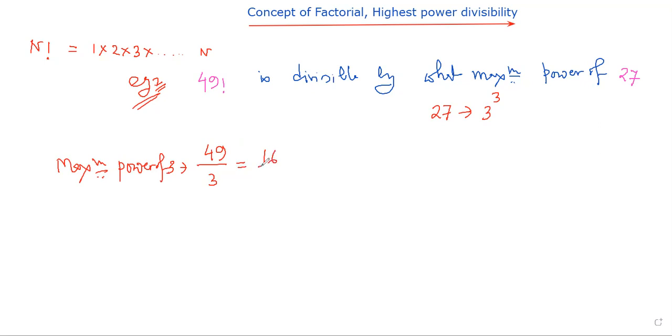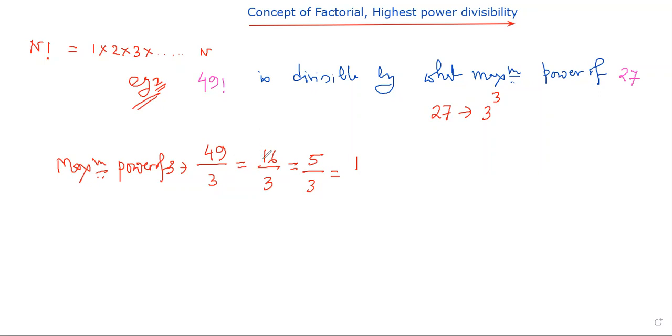So 49 by 3 gives 16, 16 by 3 gives 5, and 5 by 3 gives 1. I can see in this case actually some extra remains, but the extra is not important here. They are not contributing.